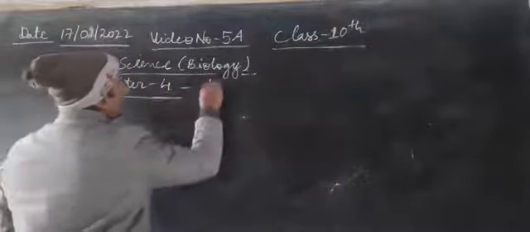According to the condition, when the cross takes place between the members of the F1 generation, then progeny will be obtained, and that progeny belongs to the F2 generation. Okay? Now, F2 generation.